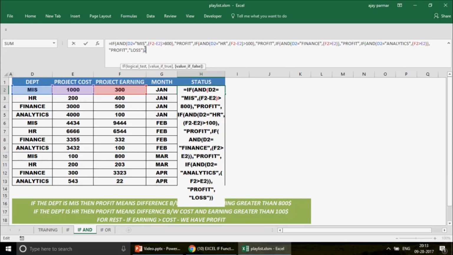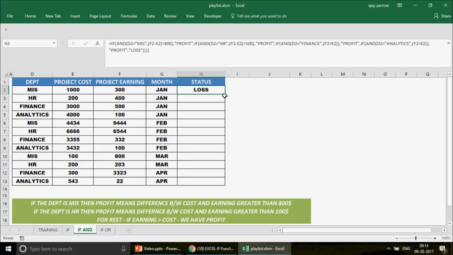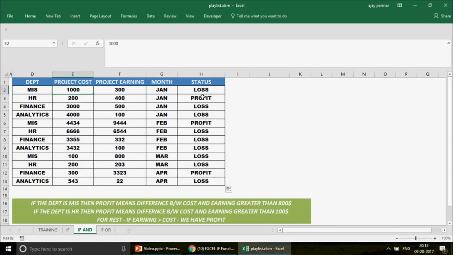So this is what we are supposed to do here. I just close the bracket, you press enter. If you get this prompt, we found a typo in your formula. Basically Excel is trying to cover all your functions. As you can see here, I forgot to put one closing bracket. That should not be a problem. I just click yes, and that is how, when I drag the formula, we can go ahead and check that out. Now why do we have the loss here? We have the department MIS, but my earning is too much less than the cost, so naturally the loss would come there.